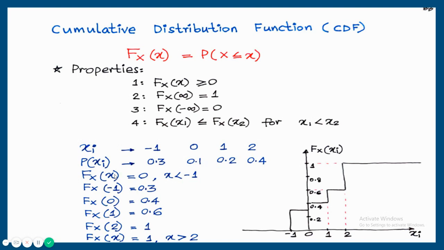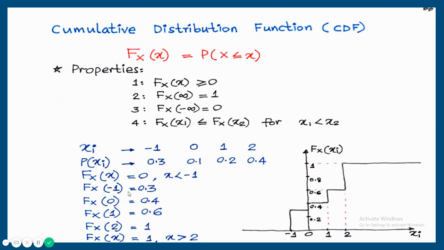Example, Fx of -2. Fx of -2 is accumulation of probabilities of the random variables from minus infinity to -2. From minus infinity to -2, there is no random variable, so the probability will be 0. That is why for any number less than -1, Fx of x is always 0. Next, Fx of -1. Fx of -1 is accumulation of probabilities of the random variables from minus infinity to -1. So -1 is a random variable with probability 0.3. So that is written here, 0.3.